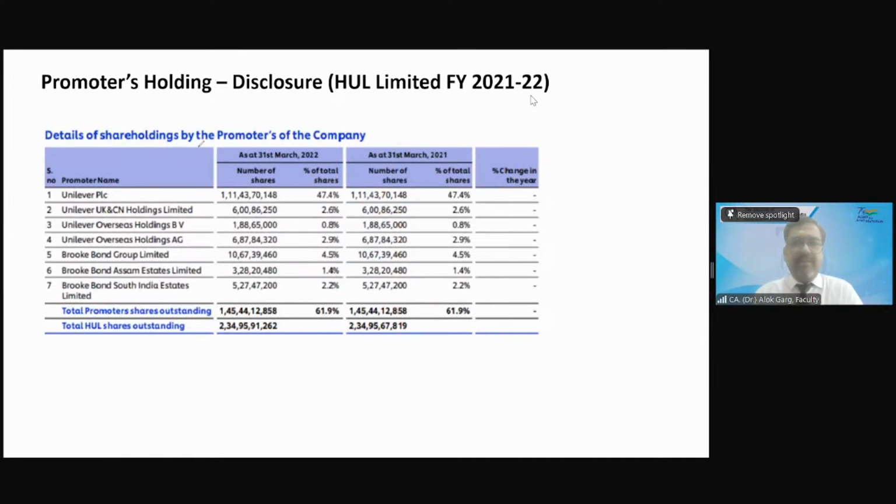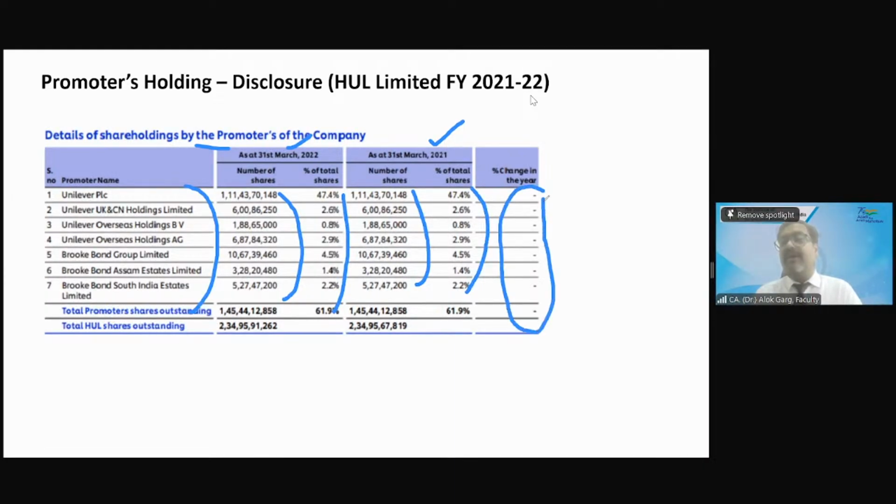Detail of shareholding by the promoter of the company. This is the disclosure by one of the big FMCG companies, Hindustan Unilever Limited. As on 31st March 22, these are the promoters. These are the number of shares they hold and the percentage. This is as on 31st March 21, right? These were the number of shares they were holding, and these are the percentages. In this case, there was no movement. But if there would be movement, this percentage change would come here. So last year comparison, current year, number of shares, percentage, change, everything is required to be disclosed.